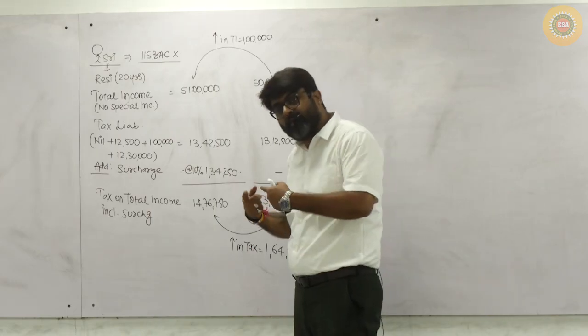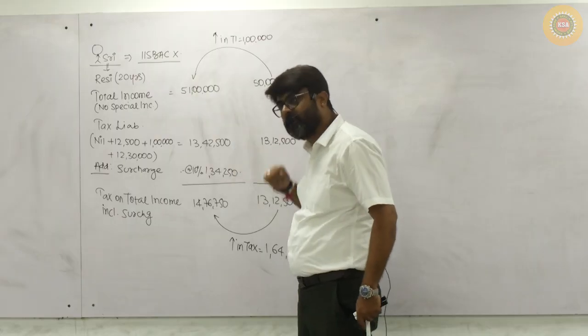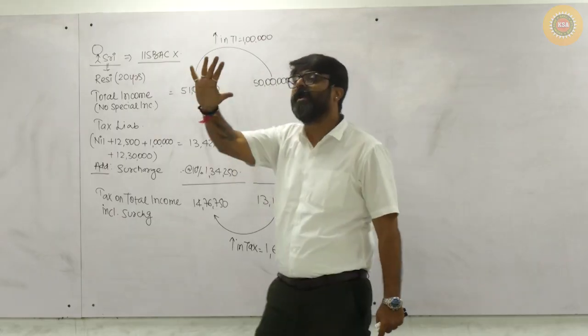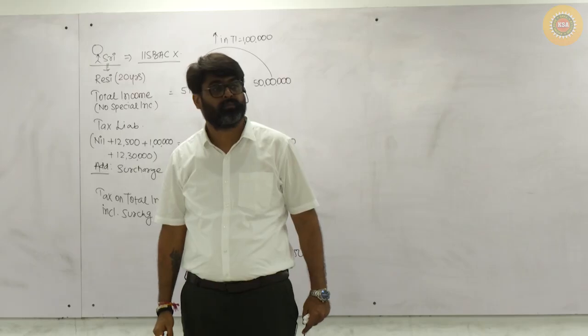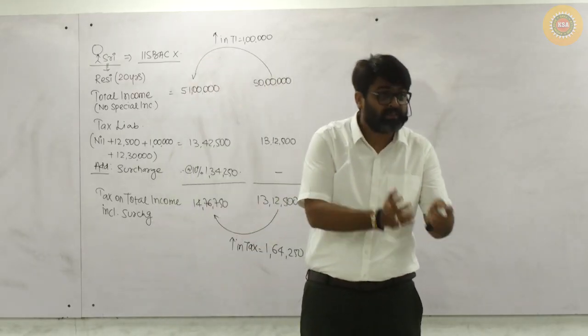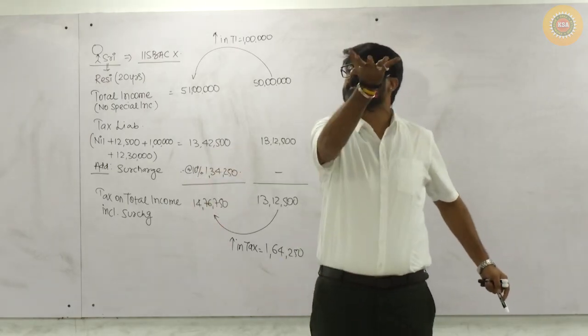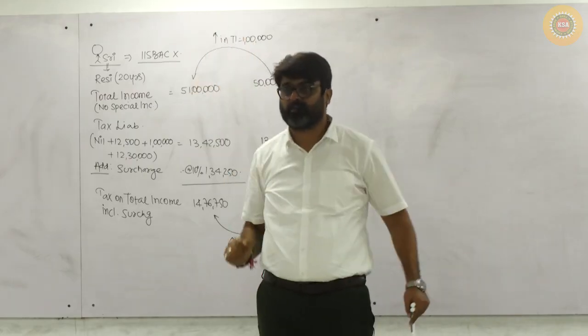Is your total income more than 50? Tax will be paid and surcharge will be paid. Increase in total income is only 5,000, and if you calculate the tax including surcharge, the increase in tax will be more as compared to 5,000.